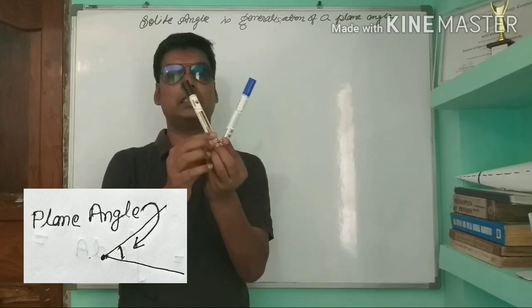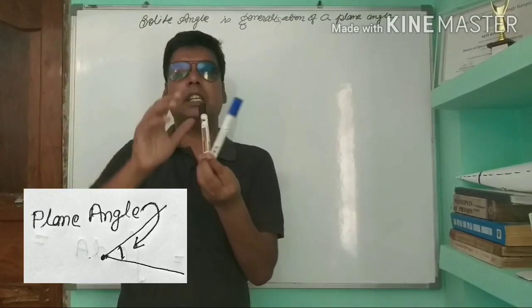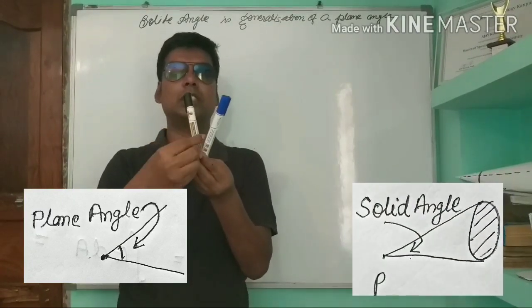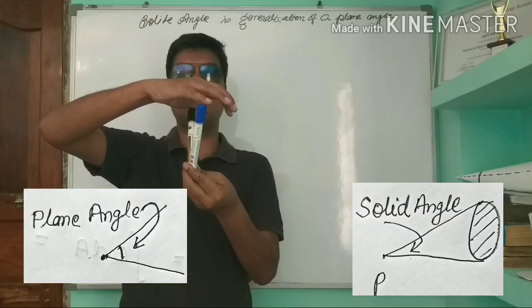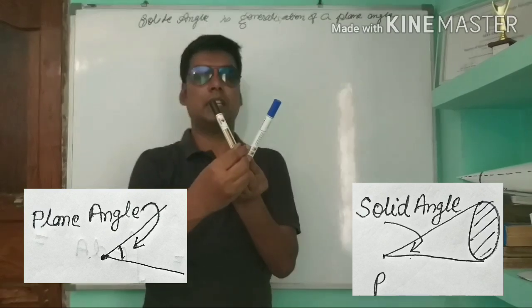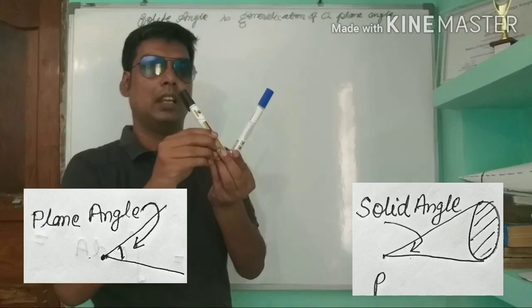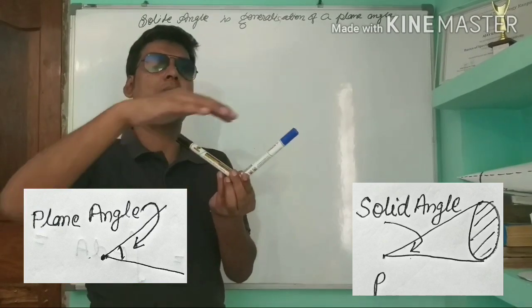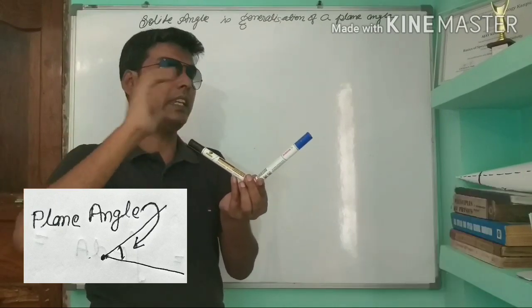Now, if we rotate it, it will form a cone. Then on this cone there will be a small circle at the top, and this small area will be called a solid angle. The bigger the solid angle, the bigger the area. Therefore, the solid angle depends upon the area.